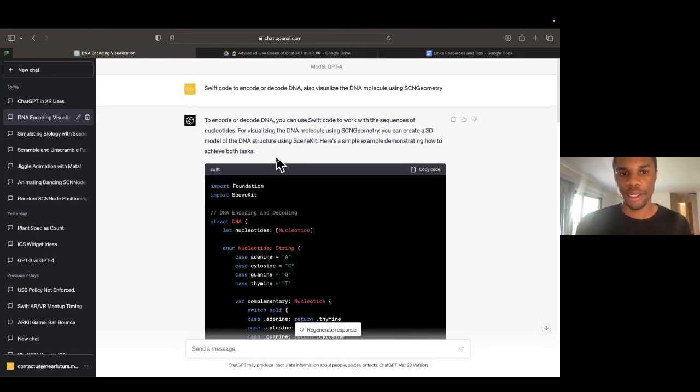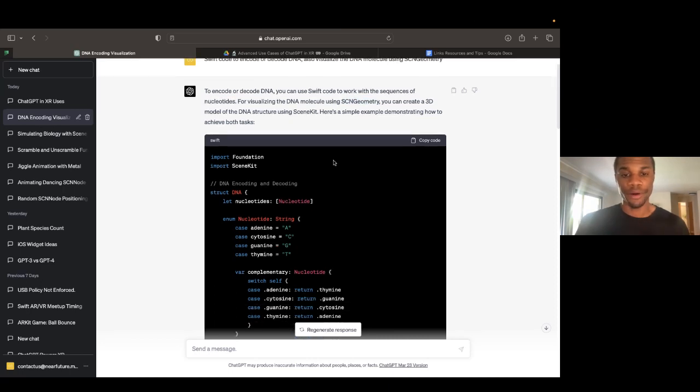This one was to encode or decode DNA. So similar to our scrambled message function, but this is real science that at one point was a very hard challenge that someone figured out. And now I can just ask ChatGPT and we can recreate and simulate the whole thing in 3D on an iPhone. I mean, how cool is that? But you can see here to encode or decode DNA, you can use Swift code to work with the sequences of nucleotides. For visualizing the DNA molecule using SCN geometry, which again, I wanted to visualize a DNA molecule without having to give it a 3D model, you can create a 3D model of the DNA structure using SceneKit.